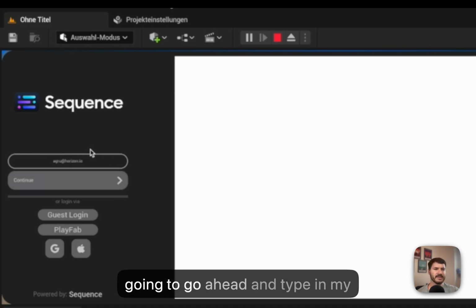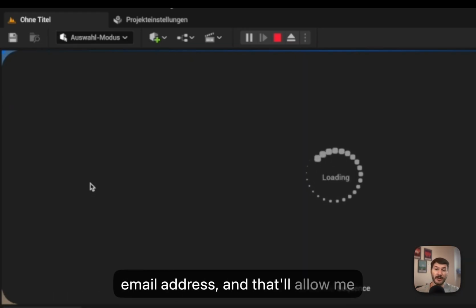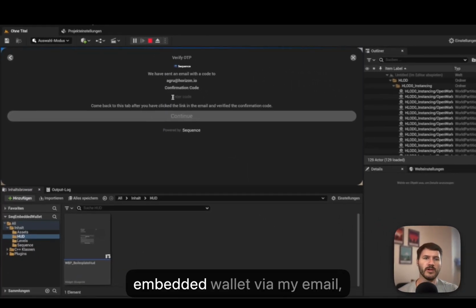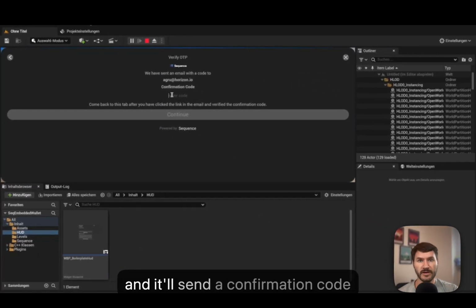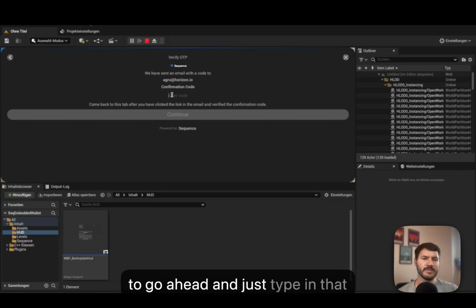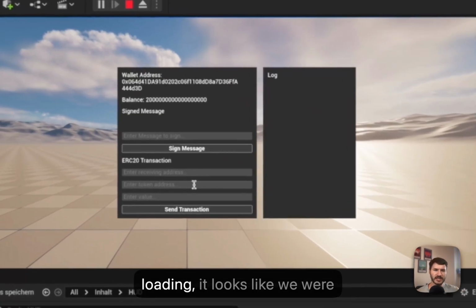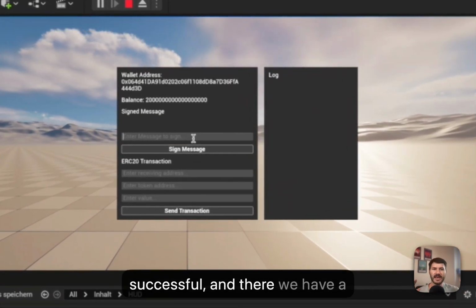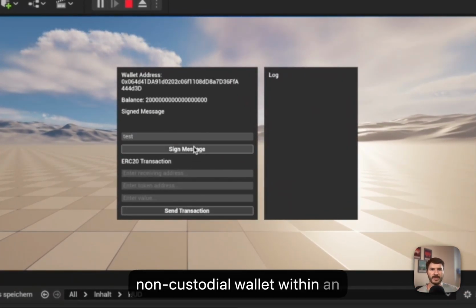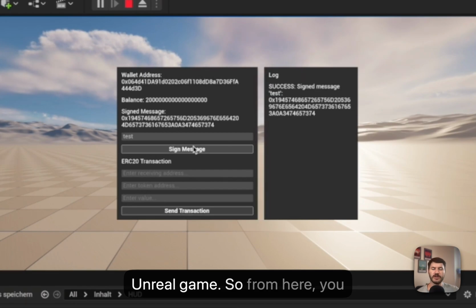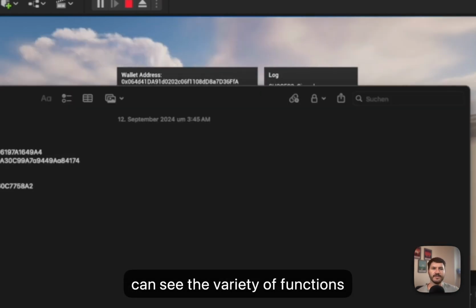I'm going to type in my email address, and that will allow me to authenticate with the embedded wallet via my email, and it'll send a confirmation code to my email address. So I'm going to type in that one-time password, which will authenticate me into this particular game. Once it's done loading, it looks like we were successful, and there we have a non-custodial wallet within an Unreal game.